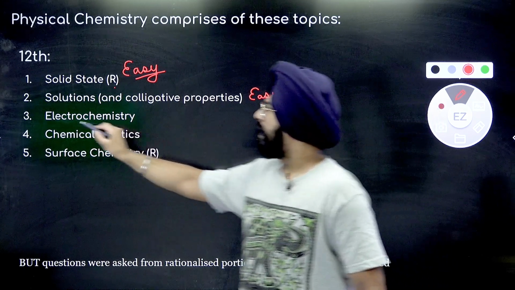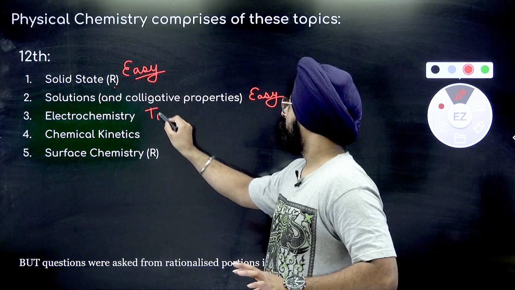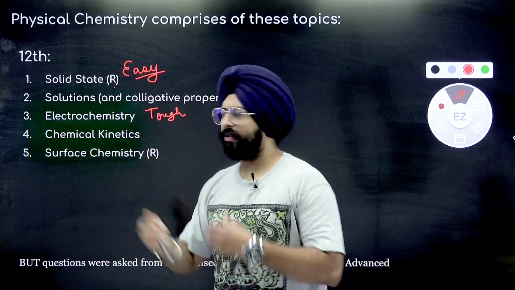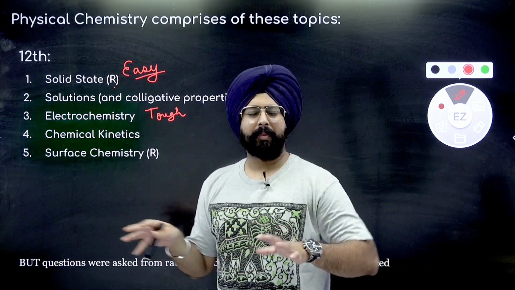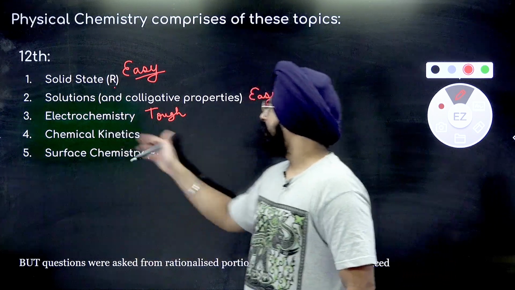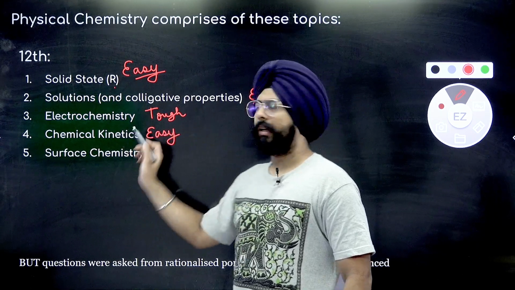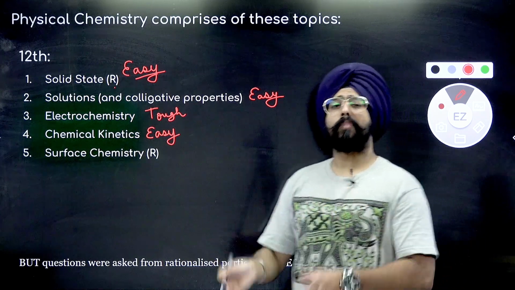Okay. Electrochemistry, this is on the tougher side. So it is somewhere in the range of medium to tough, but I'll write tough because there are some advanced things over here in electrochemistry, cell dynamics, etc., which take a little bit more time to understand. Chemical kinetics again is very easy, by the way. If you have done chemical equilibrium properly in 11th class, chemical kinetics will be much easier for you.